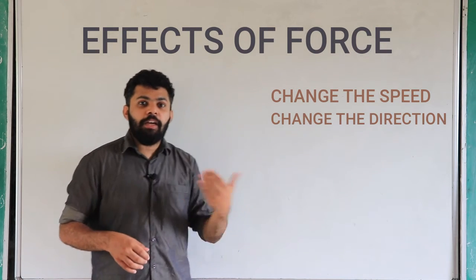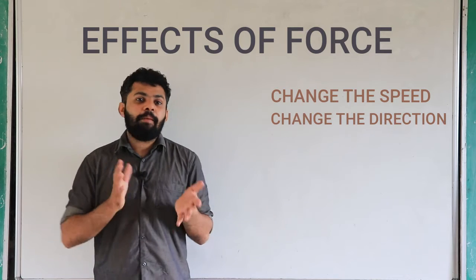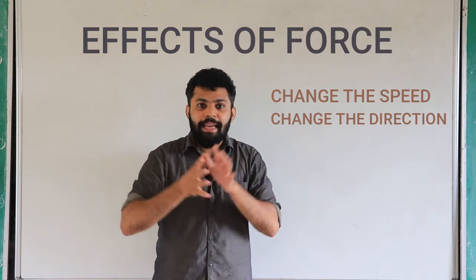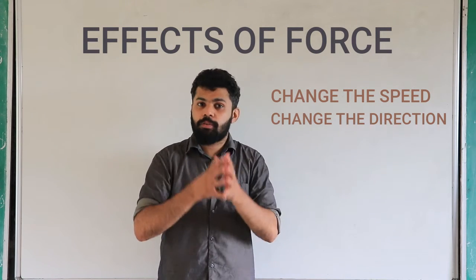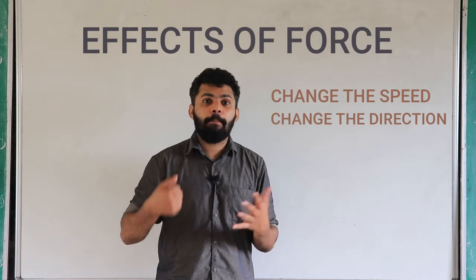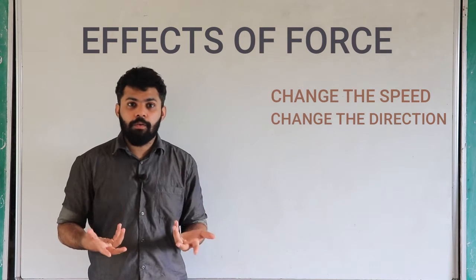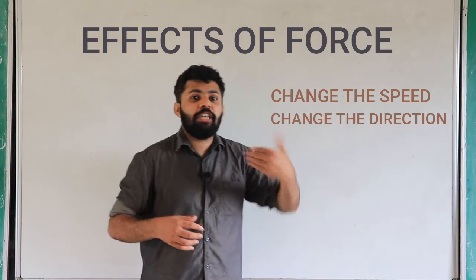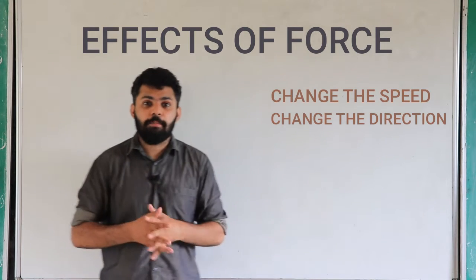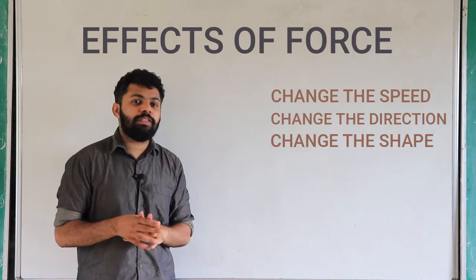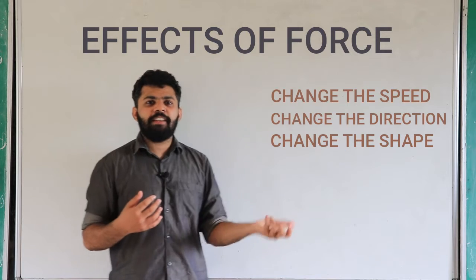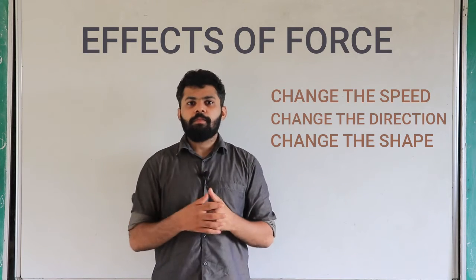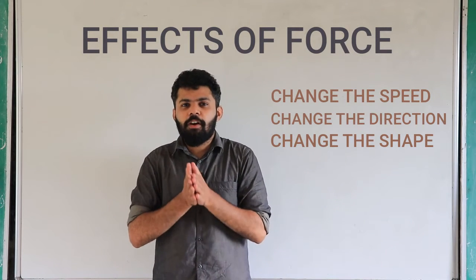Then the third effect: imagine that I am applying a force on mud. It will not move, or change the speed or direction, but it will change the shape. So the third effect of the force is that it can change the shape of the object. These are the effects of forces.